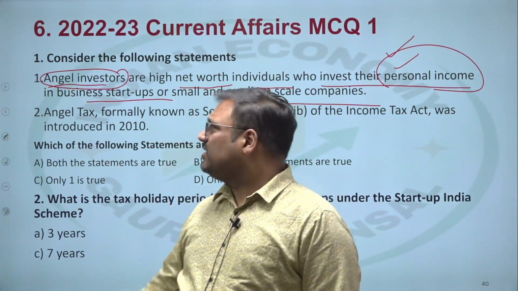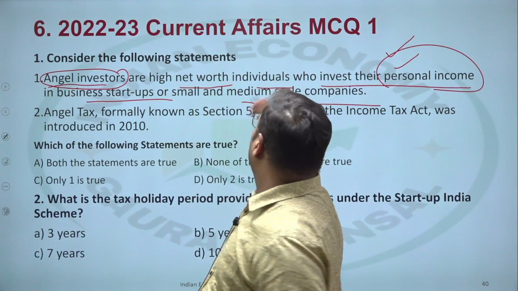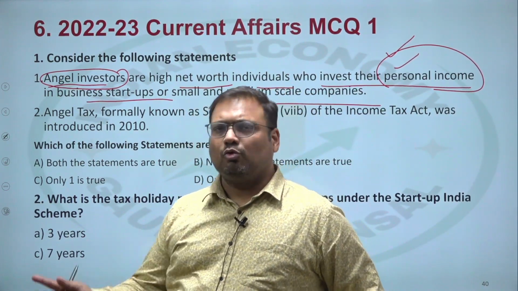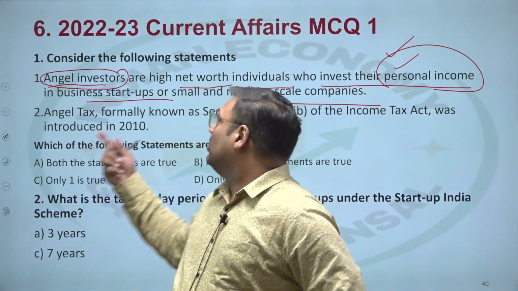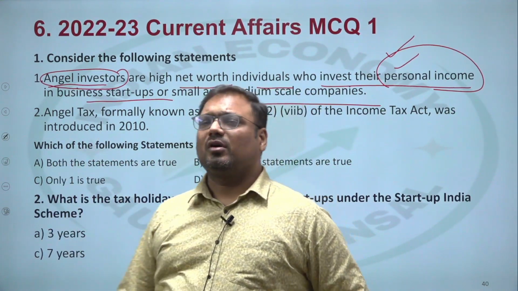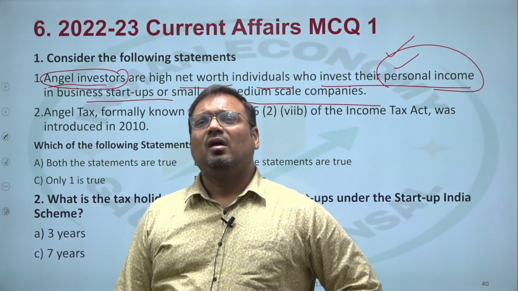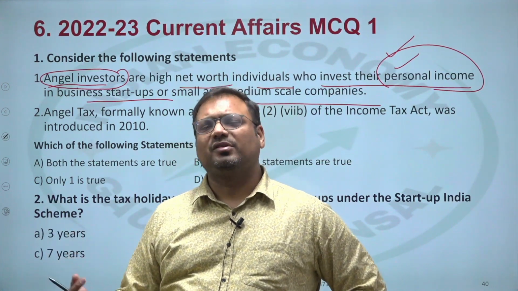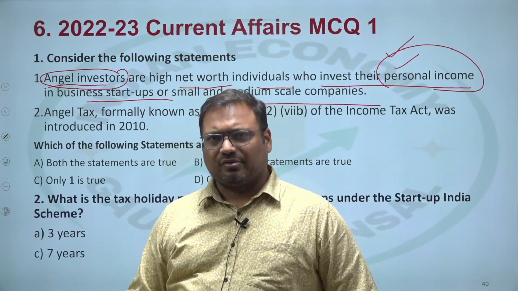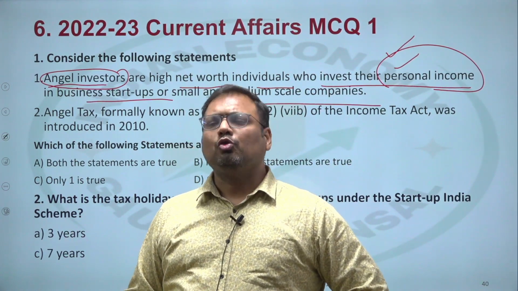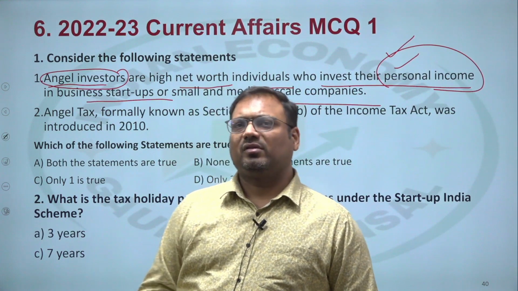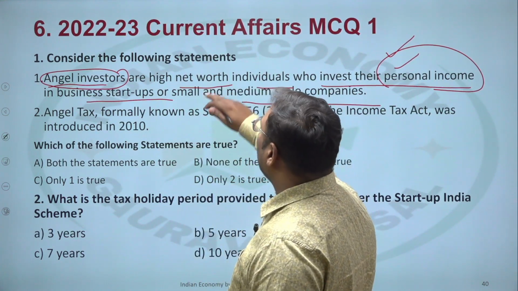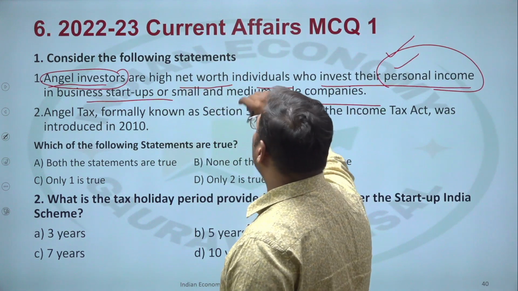And what are the features of angel investor? They are rich and they invest their personal money. Whereas venture capital also do the same. They invest into the small companies, startups, and they take the shares in them, exactly like this. But the difference is they are professionally managed companies. They are not individuals. Exceptions can be there, and secondly, they usually do not use their own funds. So that is how we differentiate between them. Anyways, this is not related to the angel tax.